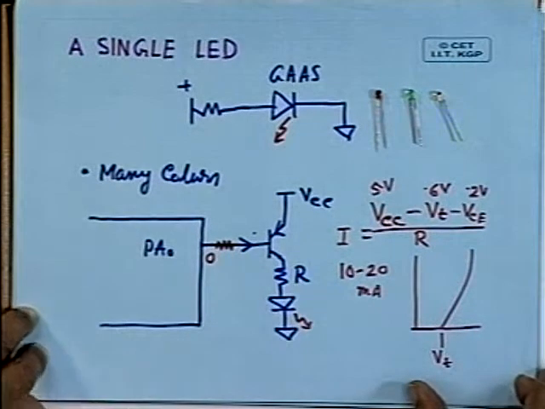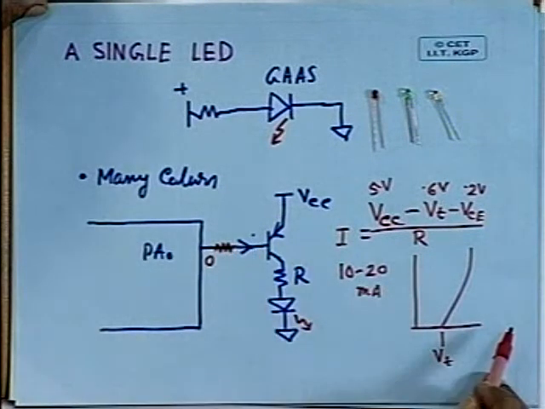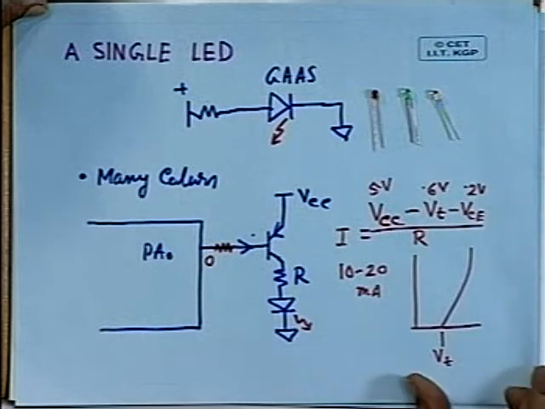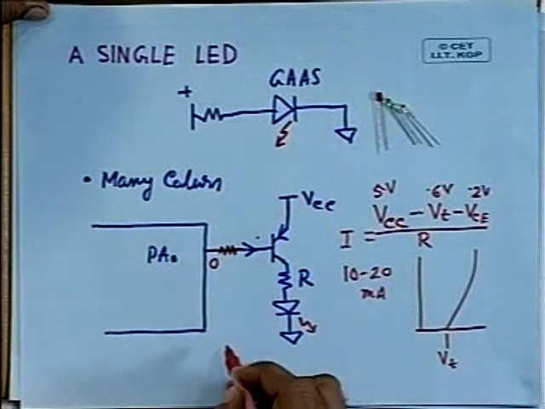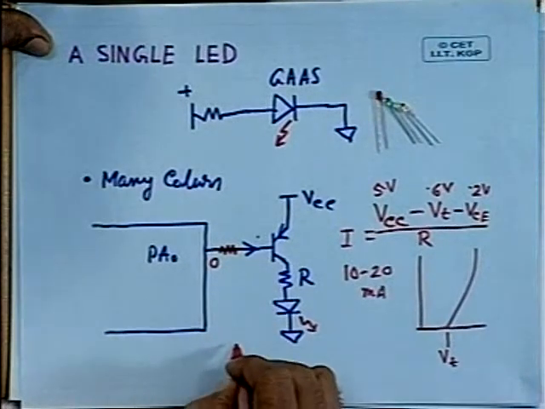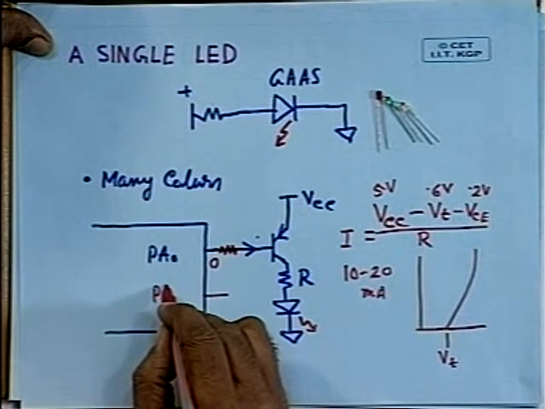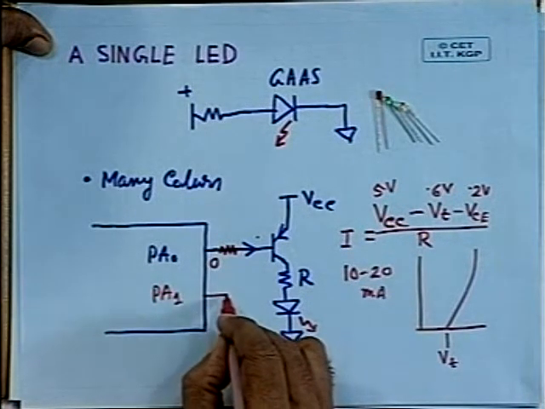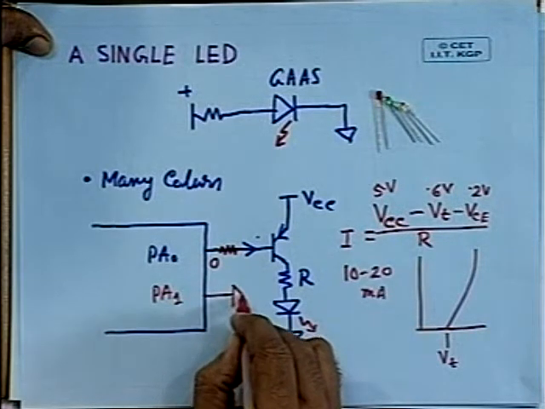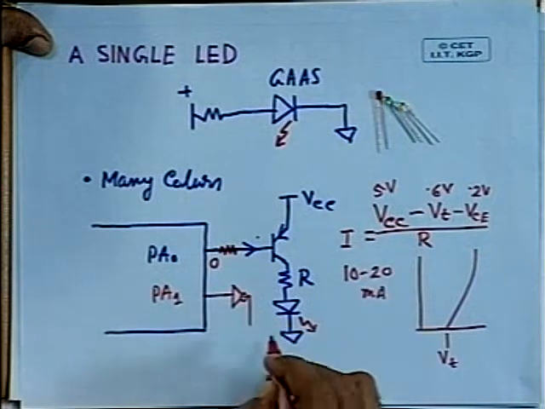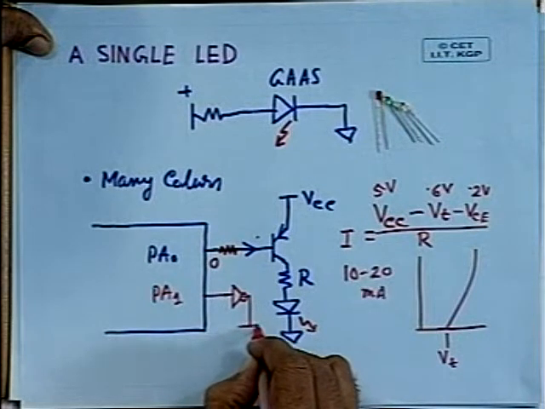Of course, you can use some integrated circuits also. So, for example, a TTL gate can be used for this purpose. Say I would like to interface another LED to PA1. So, you can use the inverter, and then this will go to the LED. This is the LED, let us assume.